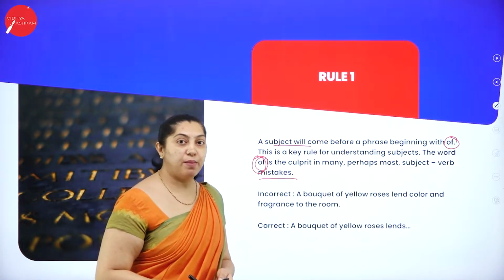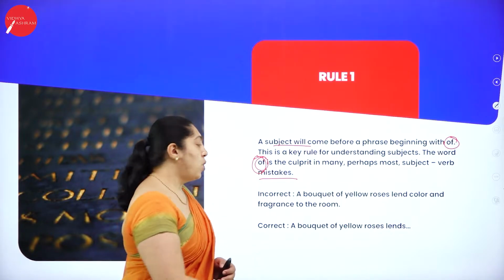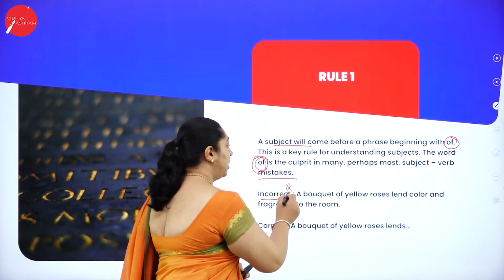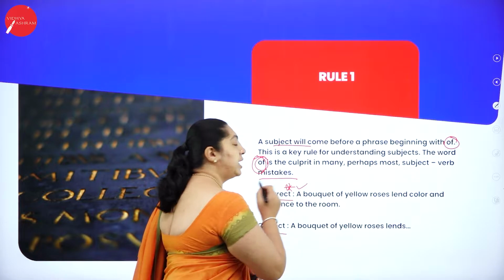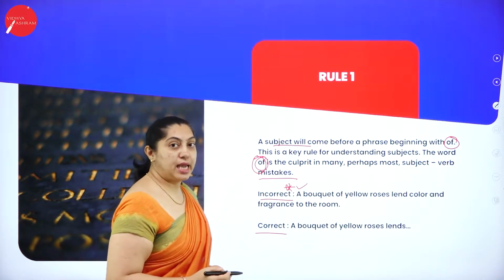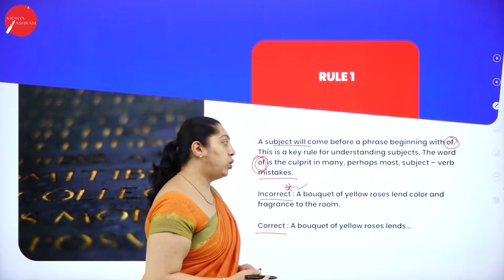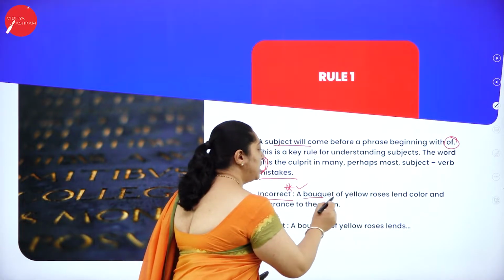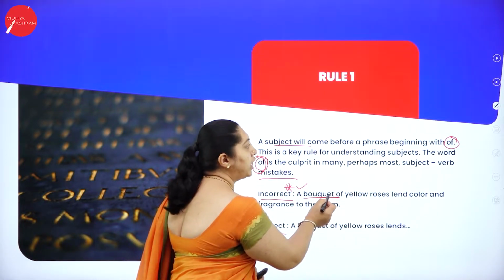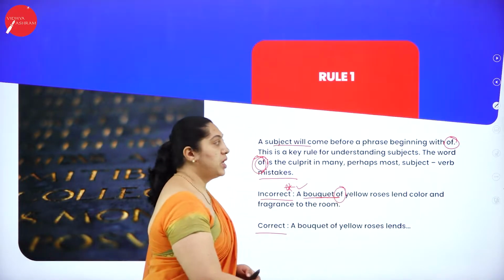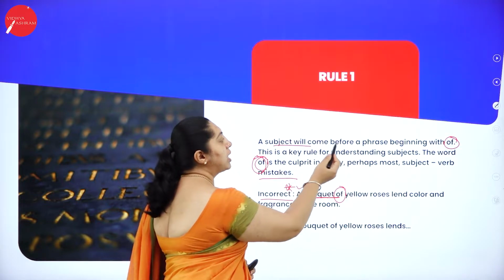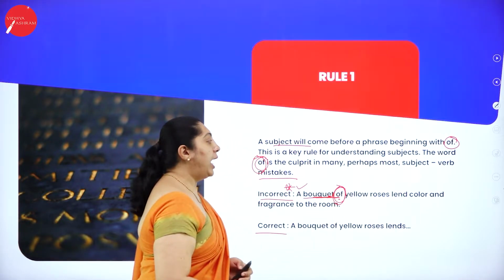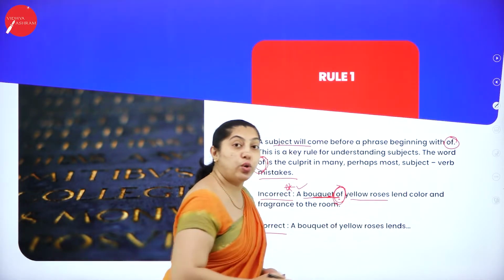So let's see the examples here. Here there are two sentences. One is incorrect and the other one is correct. Why is it incorrect here? Let me help you understand. A bouquet of yellow roses lend color and fragrance to the room. Here the main subject is bouquet, and the phrase that follows begins with of. It is clearly stated that the subject will come before a phrase, so the subject has come before the phrase that is of. Yellow roses could also be mistaken for the subject.